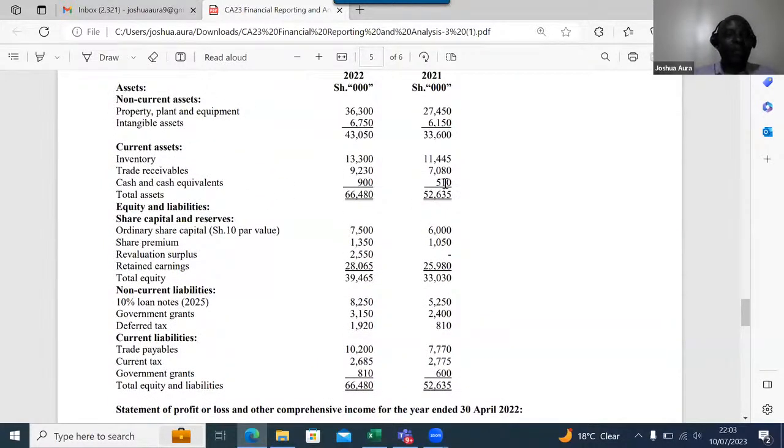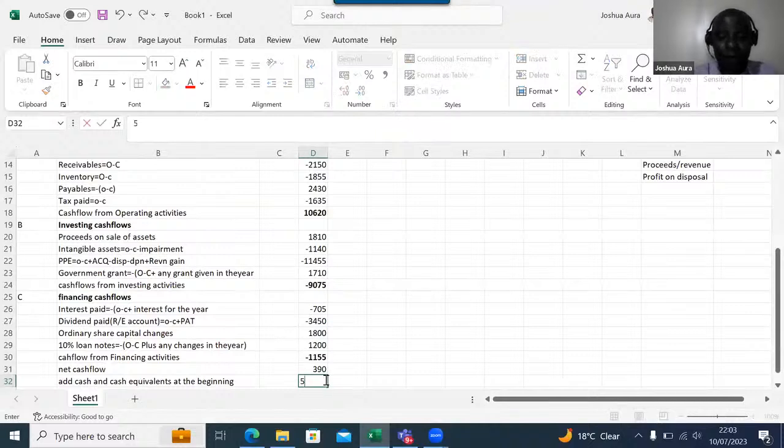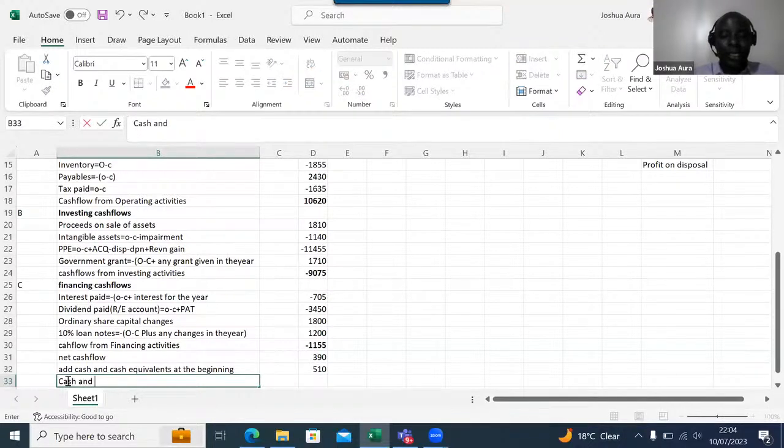We have here 510. Cash and cash equivalents at the beginning, 510. So then, ladies and gentlemen, you have this 510 here. And then now we need to come and add the two for us to be able to get here the cash and cash equivalents at the end.